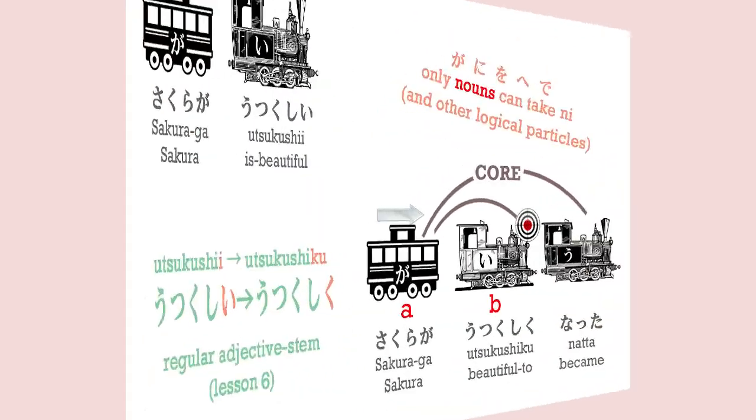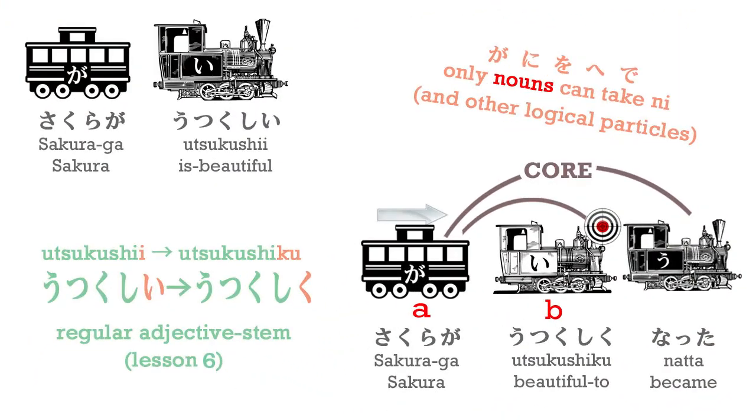We turn that adjective into its stem. So we take off the i and add ku, and that's all we need to do. That's how we use it. Sakura ga utsukushiku natta. Sakura became beautiful. Natta is the past of naru, because naru is a godan verb. It has to be a godan verb, because it doesn't end in iru or eru, it ends in aru.